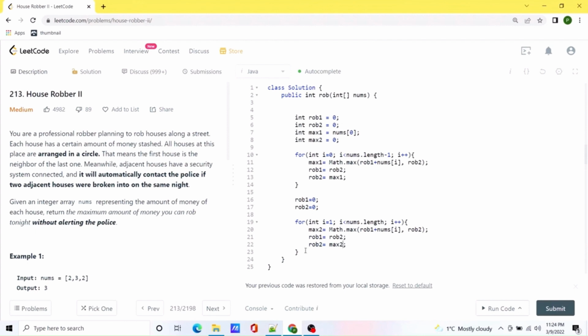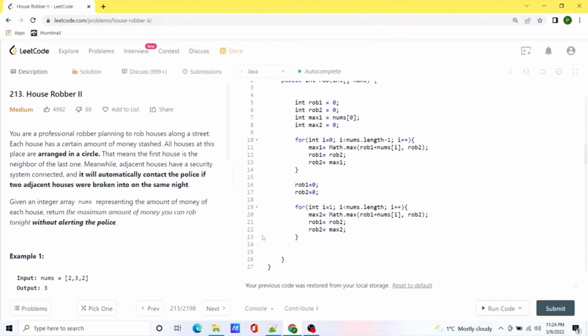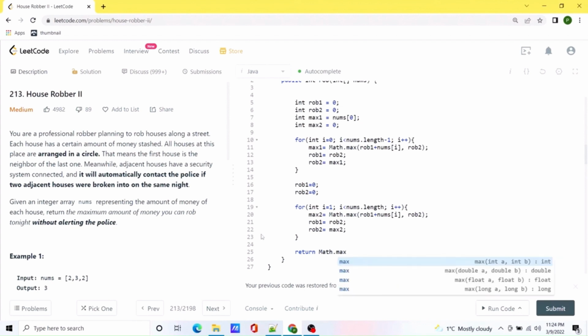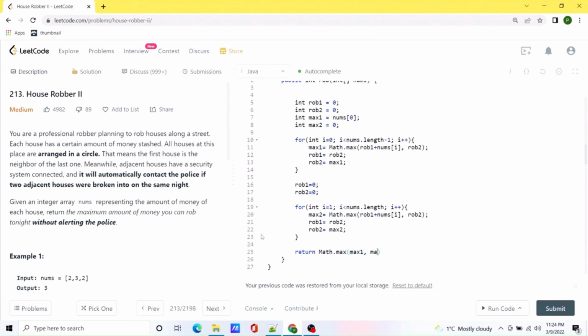So let's do that. And after the second loop, we simply need to return whatever the maximum value we have found amongst max1 and max2. And this should be the solution. Now notice that I am running two loops over here, but an efficient way to do this is to create a function, and the function would take parameters like start and end value, and you can just repeat this process. So that would be an efficient way to write this code as well.